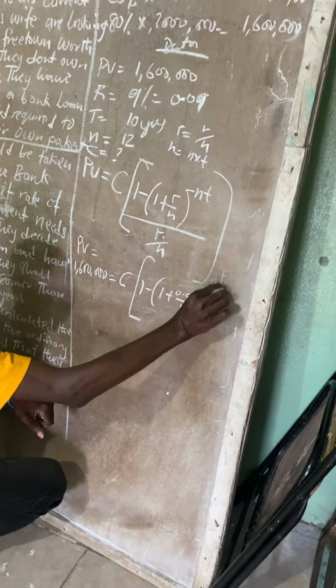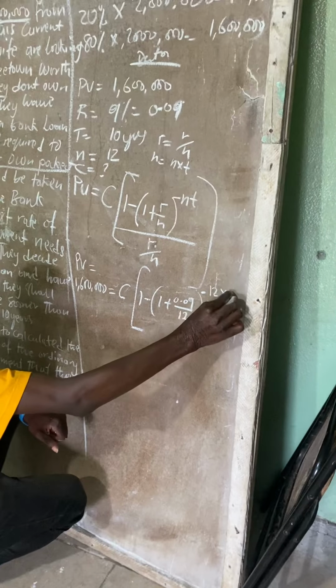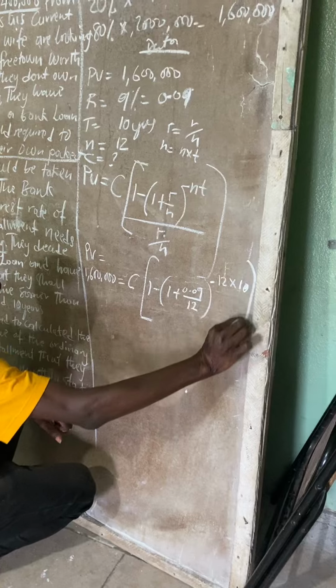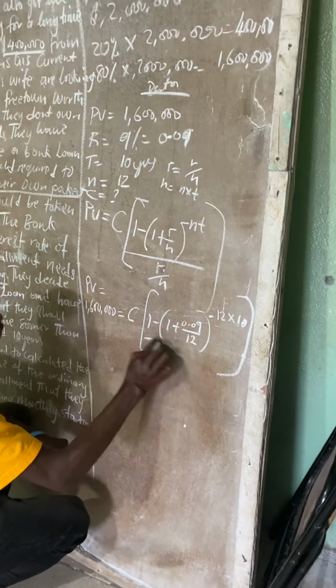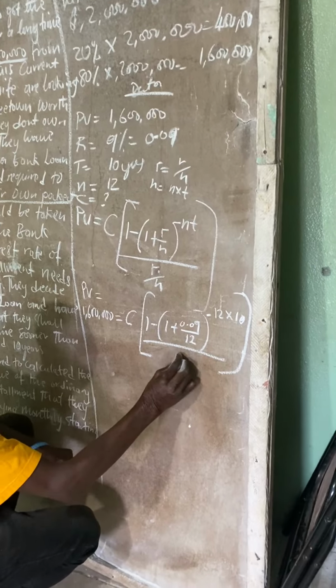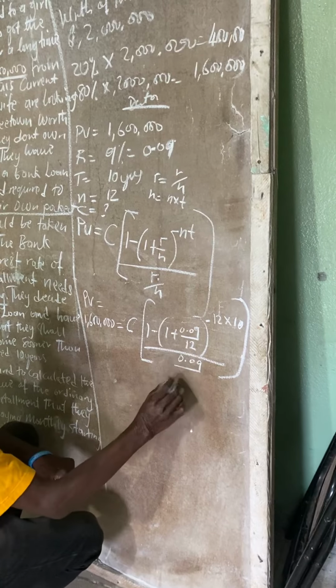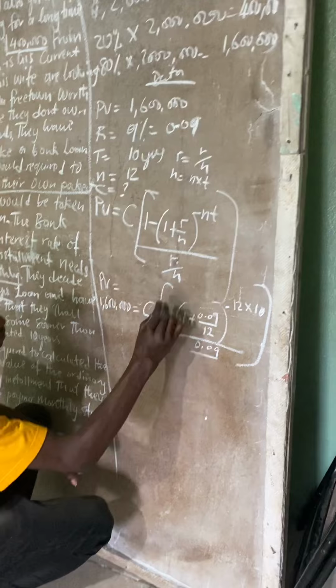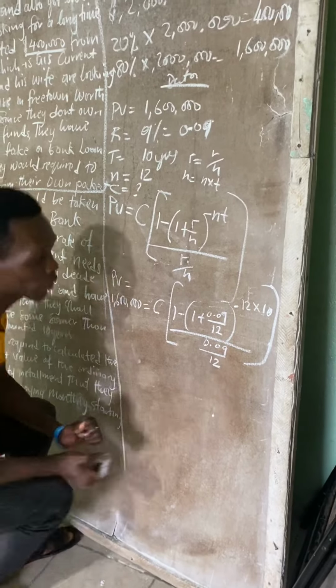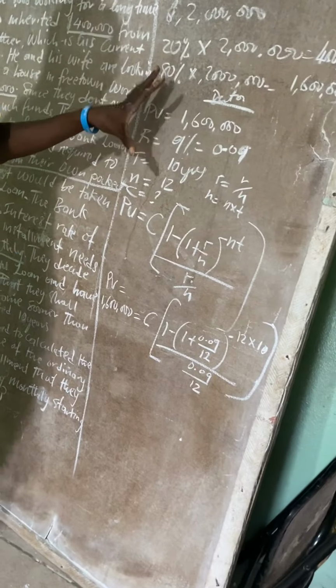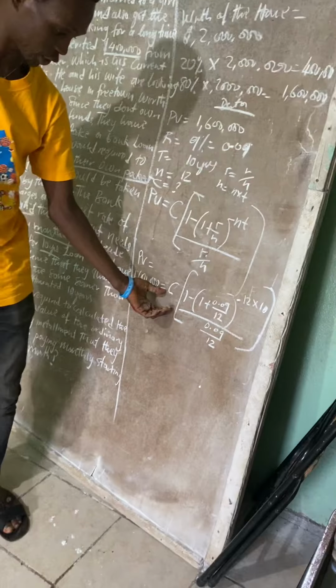What is n? 12 times the time, which is 10 years, 12 times 10, all brackets close again, all divided by our rate r, 0.09, divided by n, which is 12.